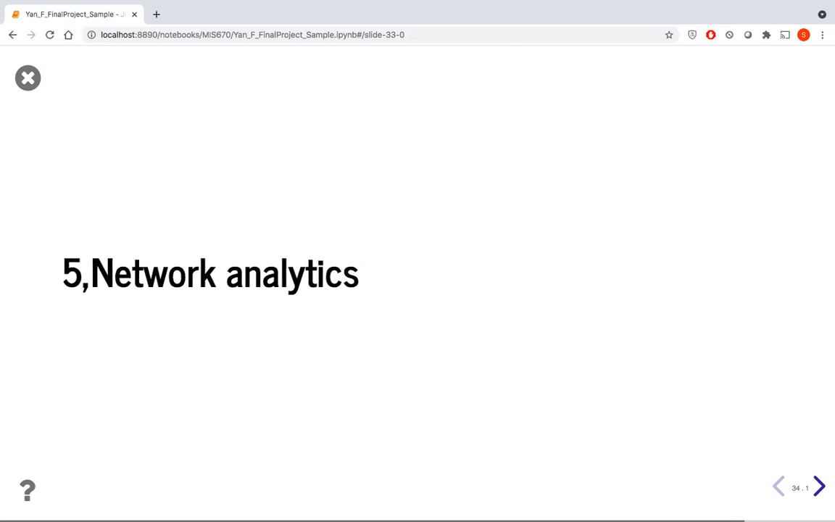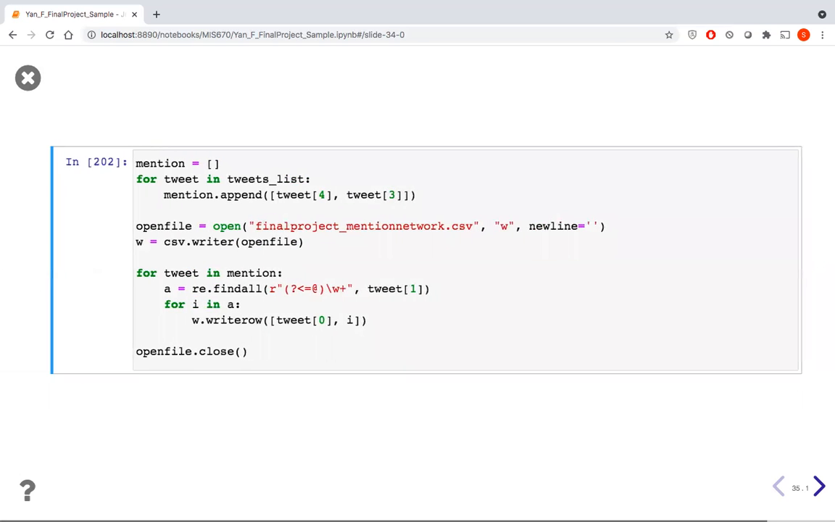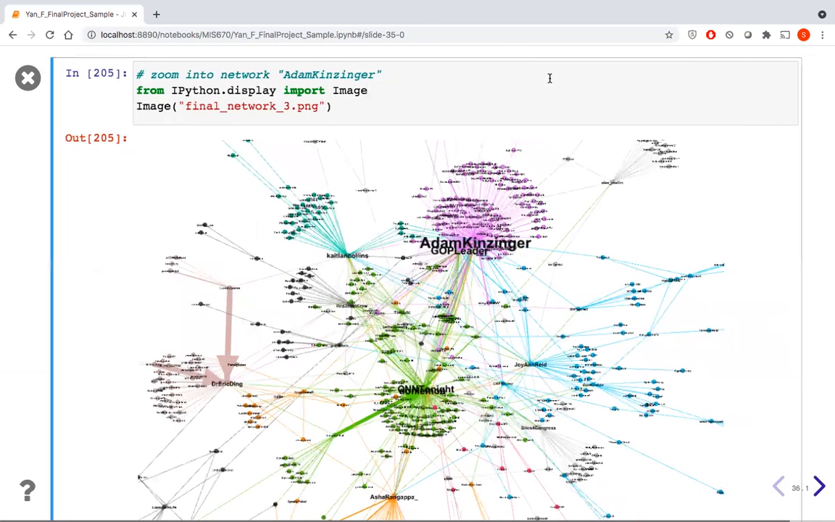The last analysis conducted onto the Twitter dataset is the network analysis. Twitter owner and people who got mentioned are captured and analyzed for their relationship and network overview. It is observed that Adam Kinzinger has the highest score of betweenness centrality. Thus, this user is the most popular Twitter user in the network.